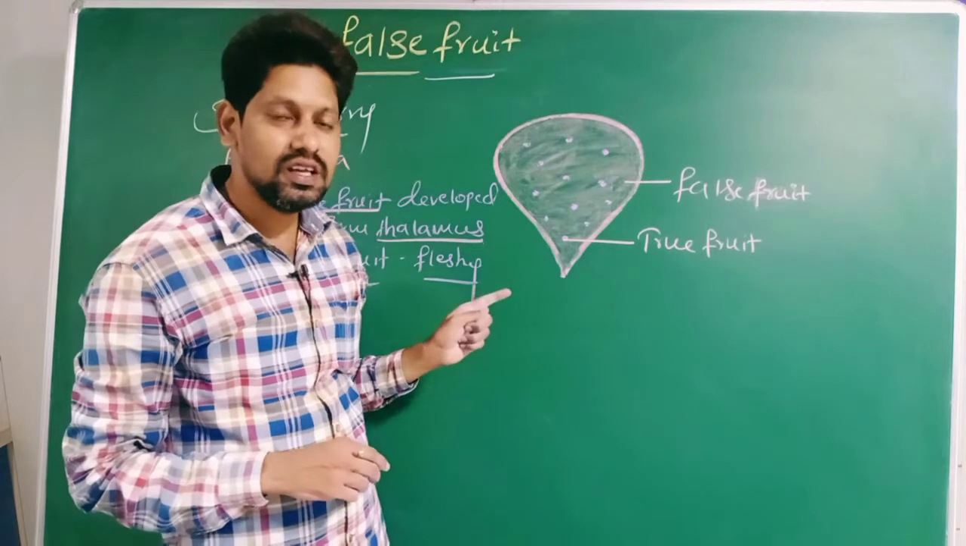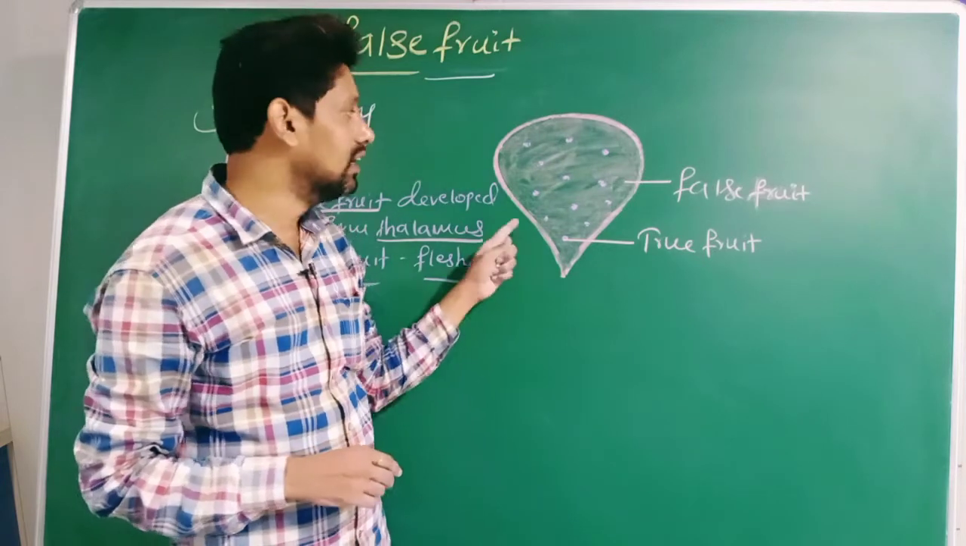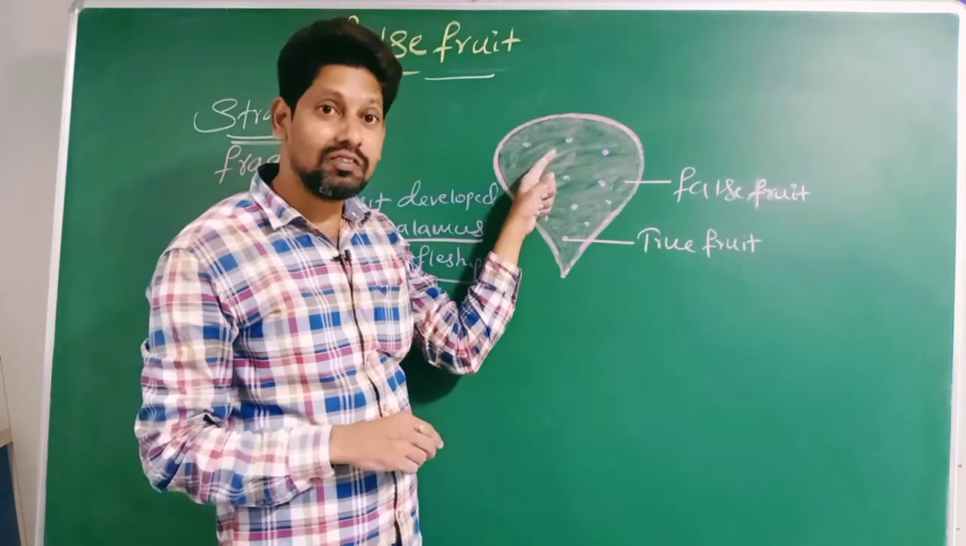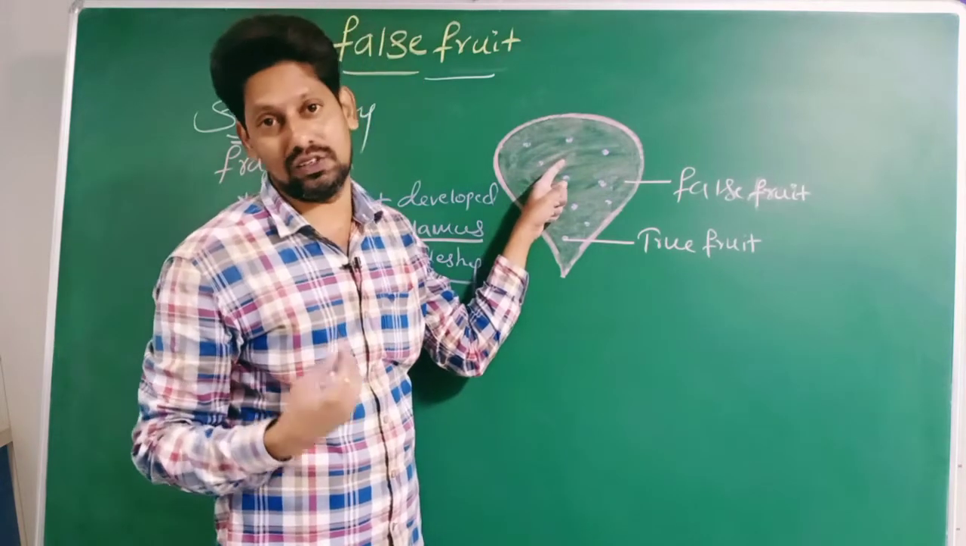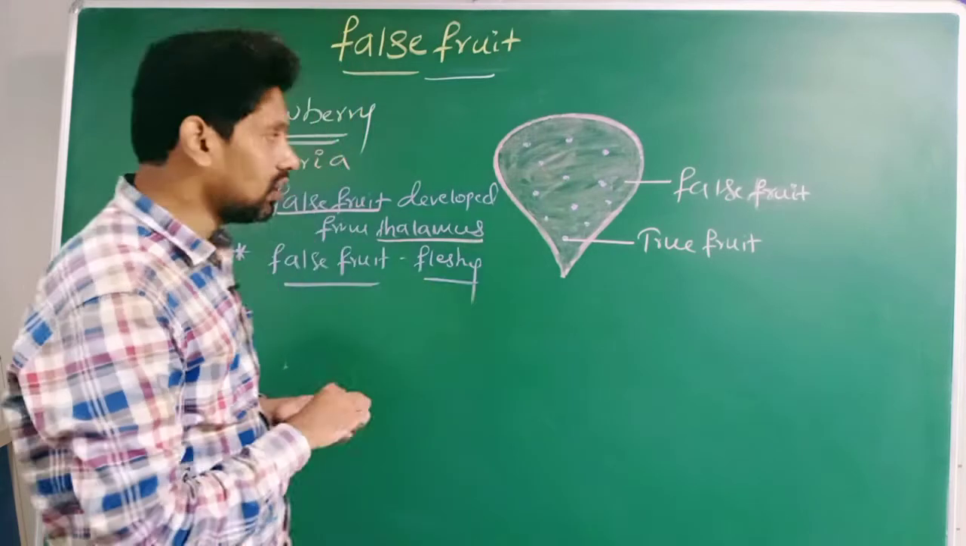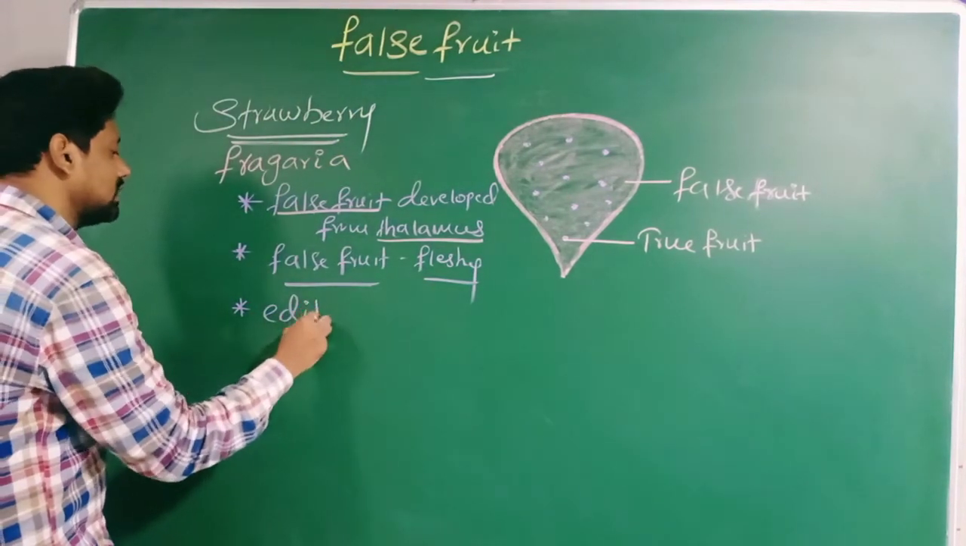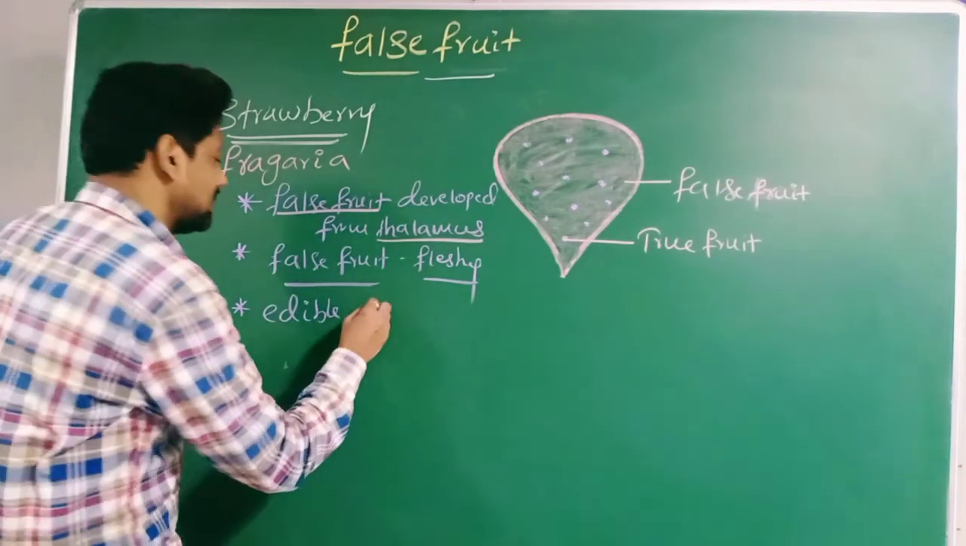Now you tell me, in strawberry what are we eating? We are eating this total structure. It means we are eating the false fruit. Along with this false fruit, we are eating the true fruit also. Yes or no? Therefore, what is edible in the case of strawberries, sir? Right? False fruit.